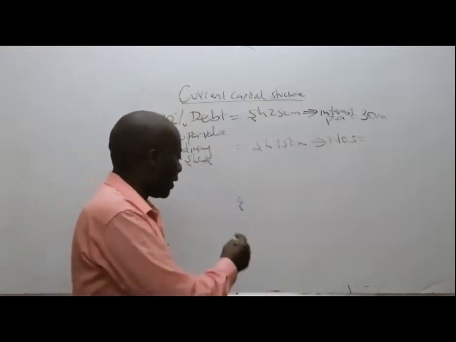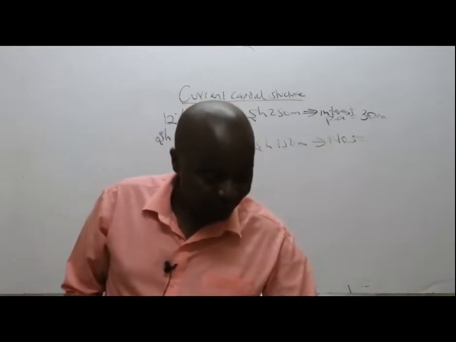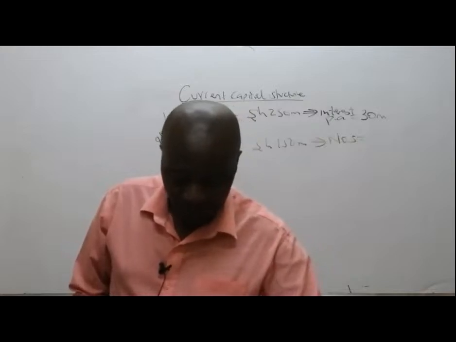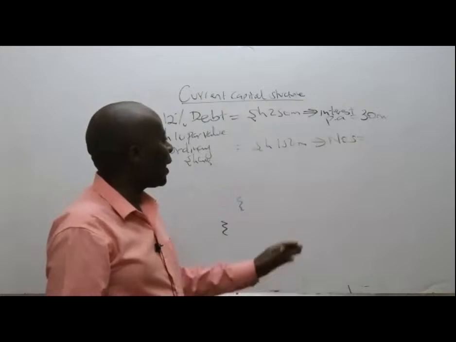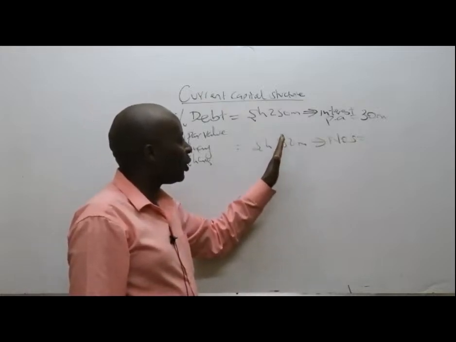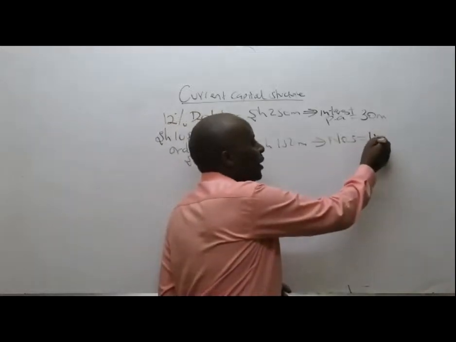What do we have here? 15 million. So we have 15 million ordinary shares.